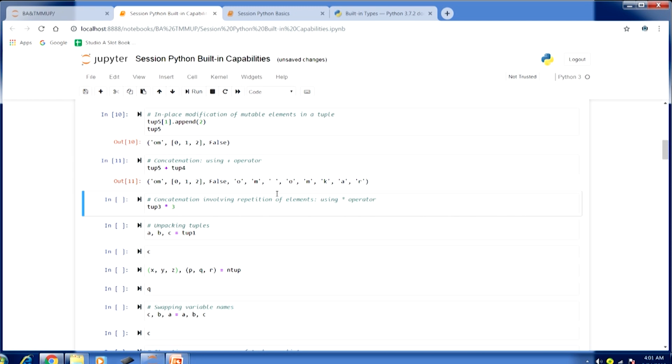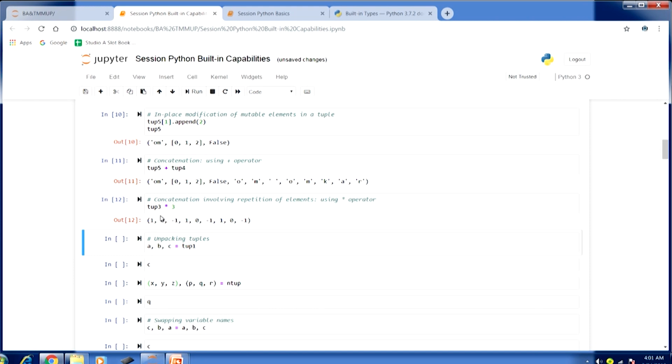Now, there is another concatenation that we can perform, which actually involves repetition of certain elements. So, for example, if we have this tup3 that we had seen earlier, and if I just multiply it with 3, then all the elements that are there in tup3 are going to be repeated thrice. So, let us run this and find out what is happening. You can see in tup3 we had 1 0 minus 1, and this is another kind of repetition or concatenation we can do. You can see then we have another tuple concatenated to it, 1 0 minus 1, then 1 0 minus 1. So, in this fashion we can concatenate.